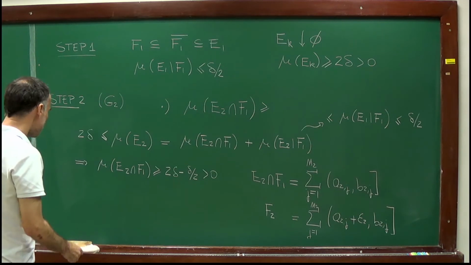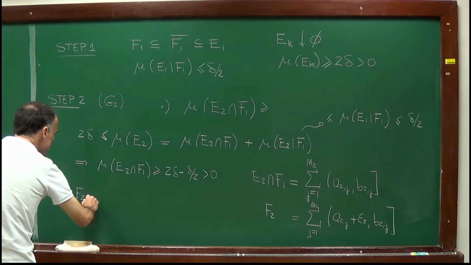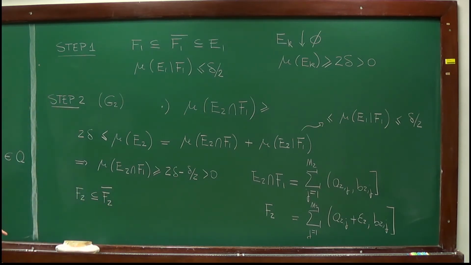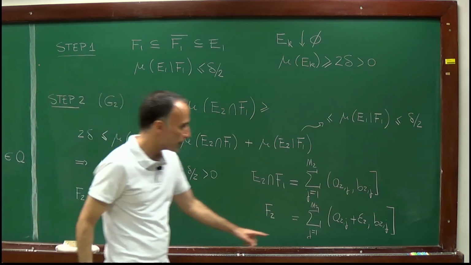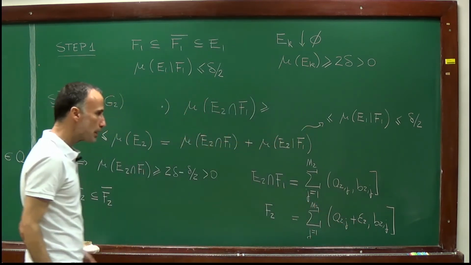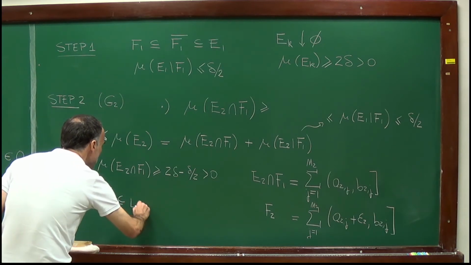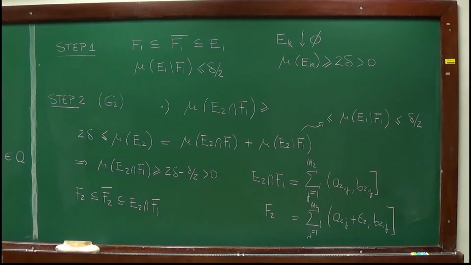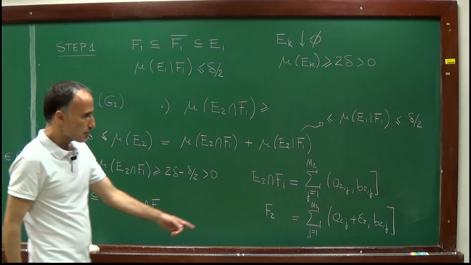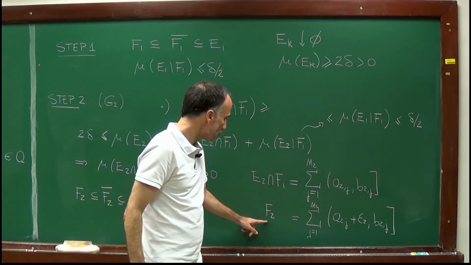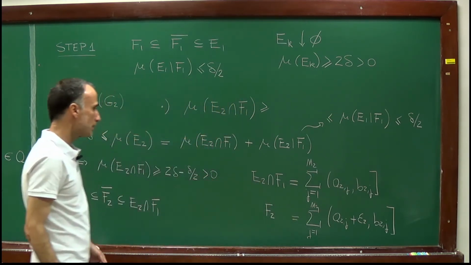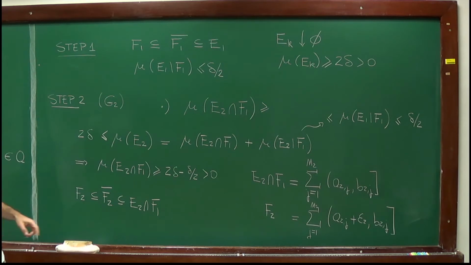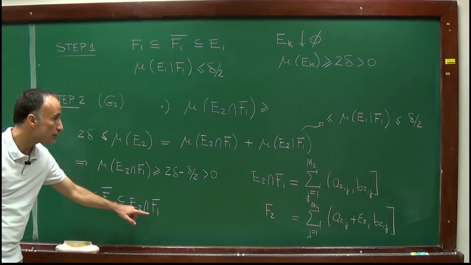From that definition, I have immediately that F2 is contained in the closure of F2, and the closure of F2, if I choose epsilon 2 strictly positive, is contained in E2 intersection F1. All right? If I choose epsilon 2 strictly positive, the closure of this set F2 is contained in that set. Well, what do I conclude from these relations? I conclude first that F2 is contained in F1.